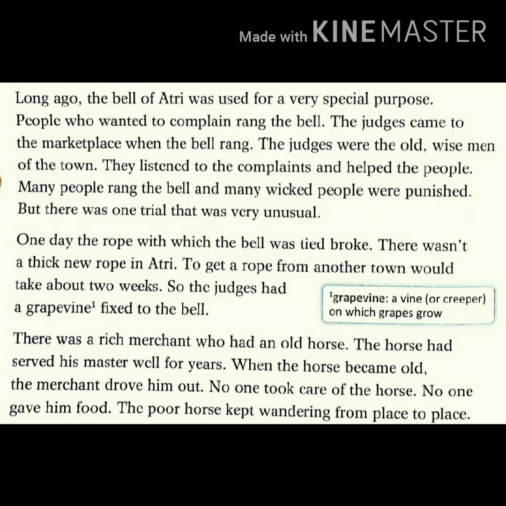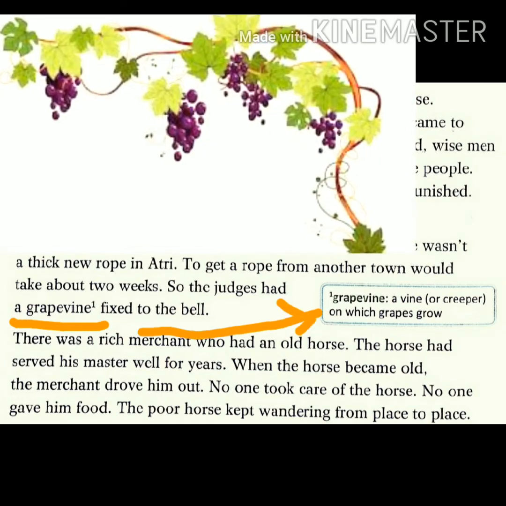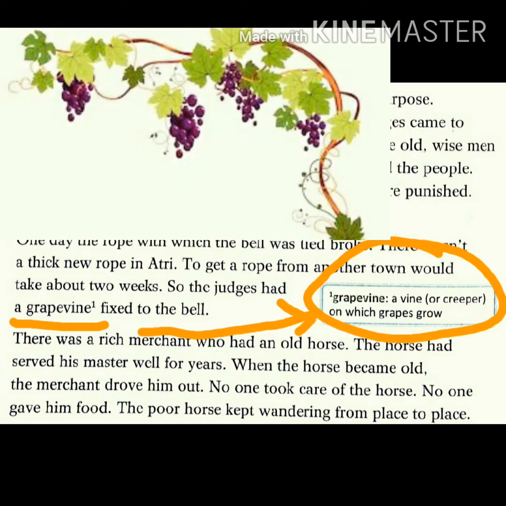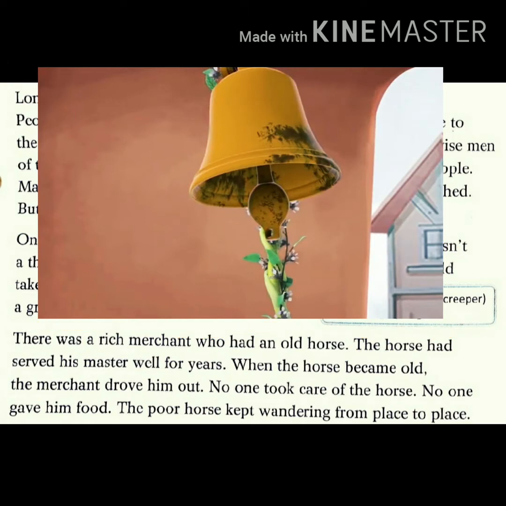So the judges of that town decided to take a grapevine. Grapevine is what? Grapevine, a vine or creeper on which grapes grow. So they just plucked that grapevine and in the place of the rope they fixed that grapevine. Okay, like this. Now move forward for the next paragraph.